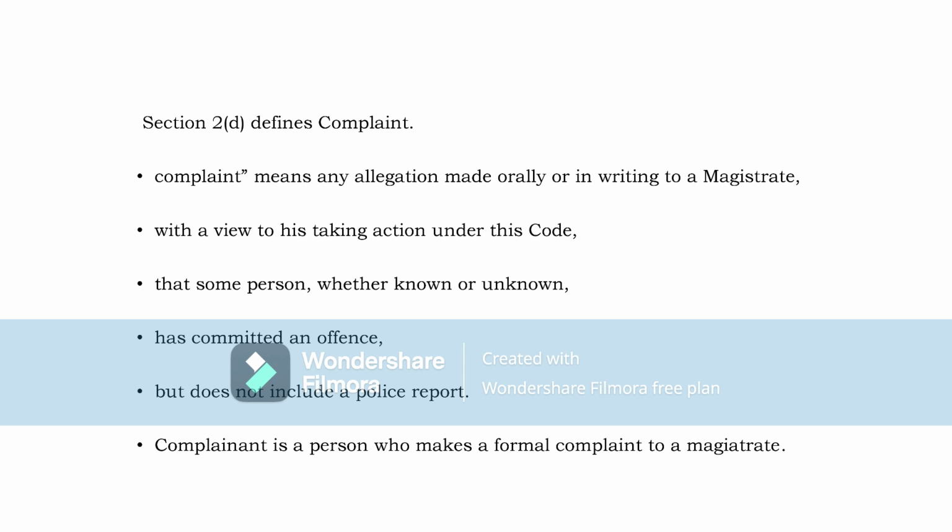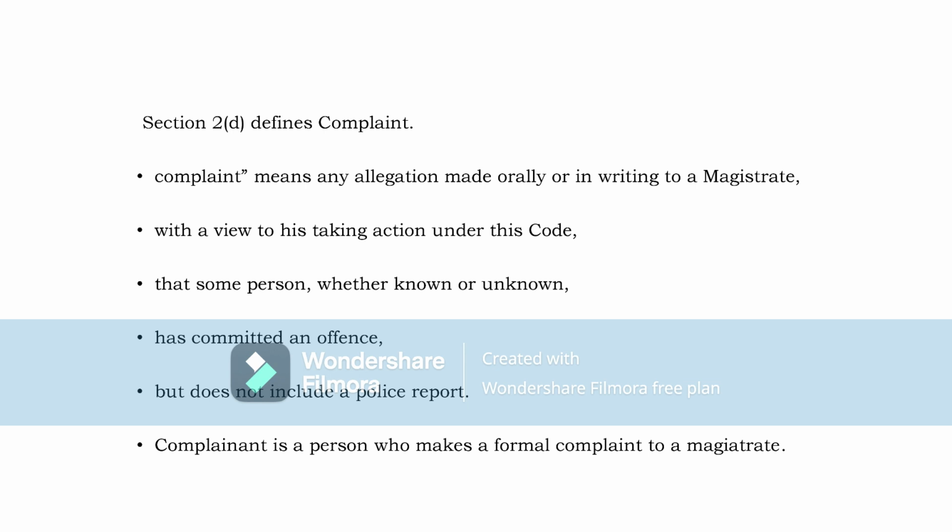This is the verbatim of Section 2(d), which defines a complaint. What is a complaint? Complaint means allegation made to the magistrate. Allegation made to the police officer is not a complaint. Allegation made to the magistrate is only a complaint. The allegation is to be made either orally or in writing. What is that allegation? That some person has committed an offense. That is very important.